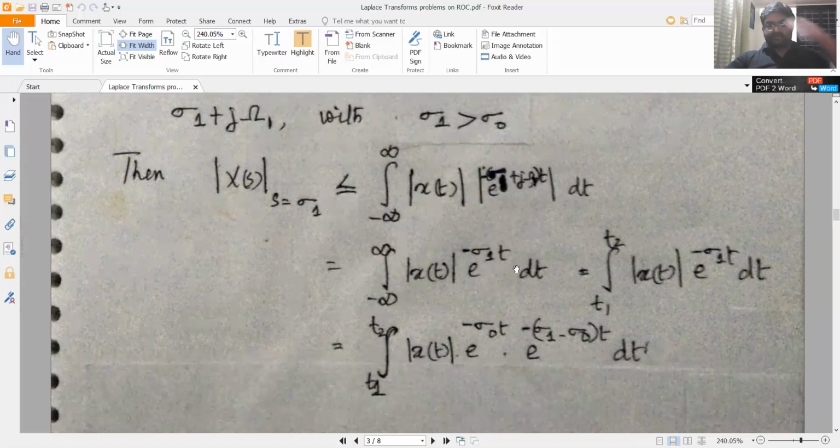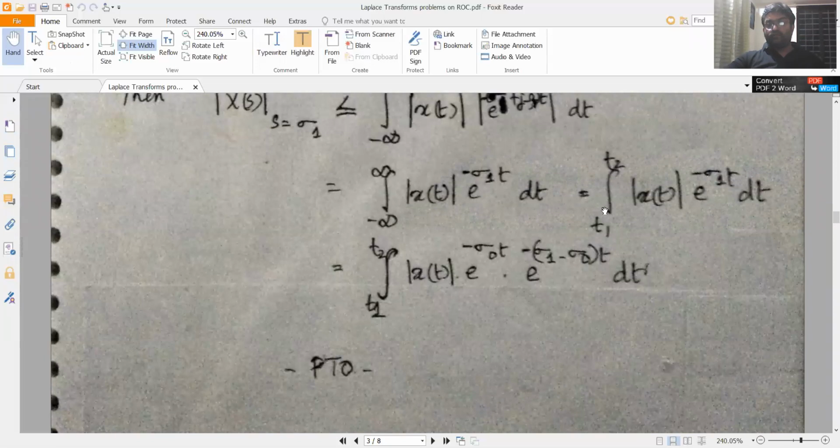We're noticing that whether sigma 1 is positive or negative, e raised to minus sigma 1 t is positive. So the absolute value of e raised to minus sigma 1 t is just e raised to minus sigma 1 t, between limits t1 to t2. So you'll apply the limits here: integral t1 to t2 modulus of x of t e raised to minus sigma 1 t dt.